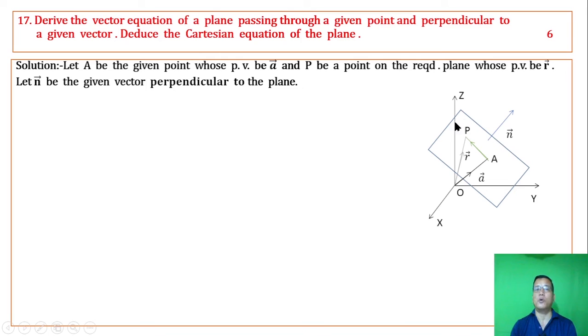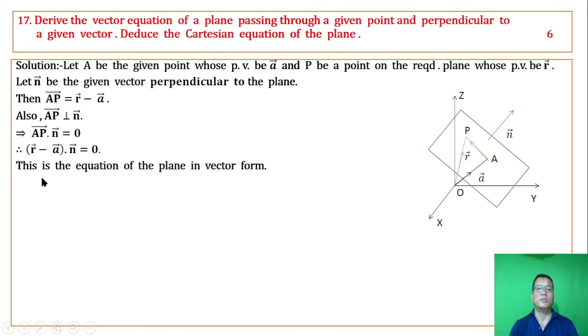Then AP lies in the plane, and AP is r minus a. Since AP is perpendicular to n vector, the dot product is 0. We get this, the equation of the plane in vector form.